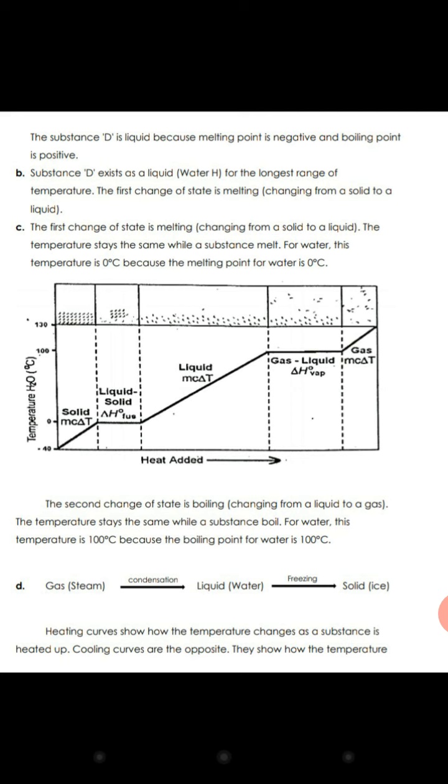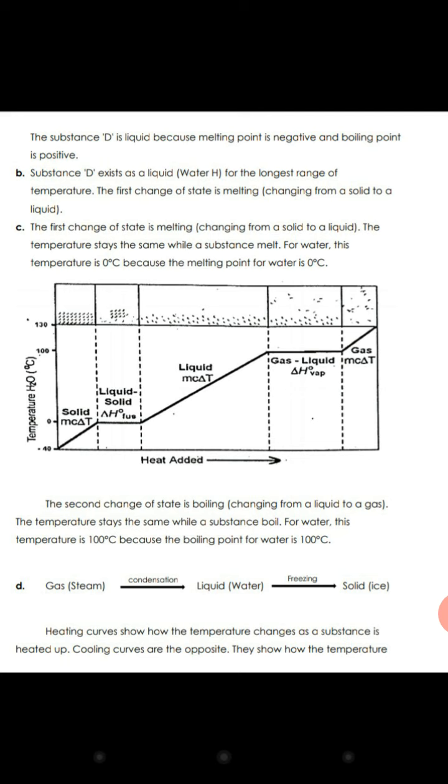And C, you can see. The temperature stays the same while a substance melts. For water, this temperature is 0 degrees because the melting point of water is 0 degrees. As you can see here, heat has been added and the heat value has been given in this graph. The second change of state is boiling, changing from liquid to a gas. The temperature stays the same while a substance boils. For water, this temperature is 100 degrees because the boiling point of water is 100 degrees.